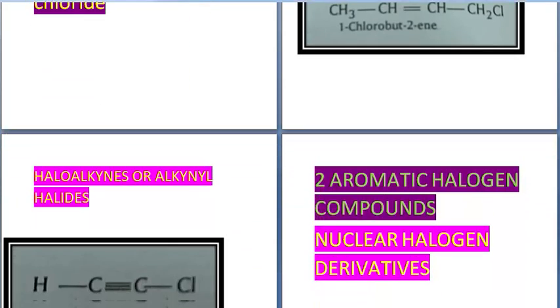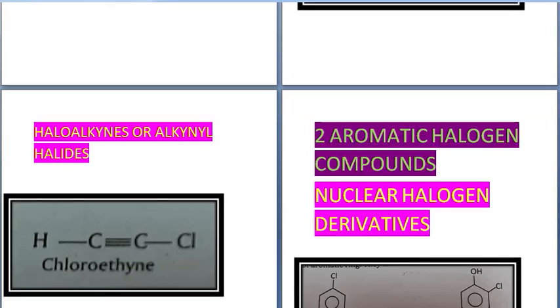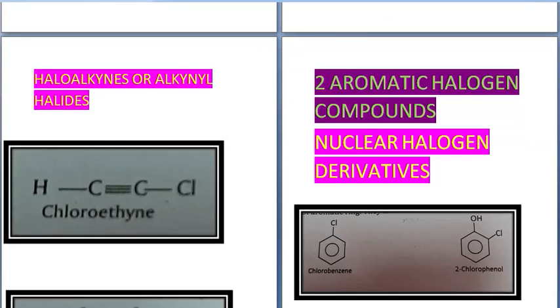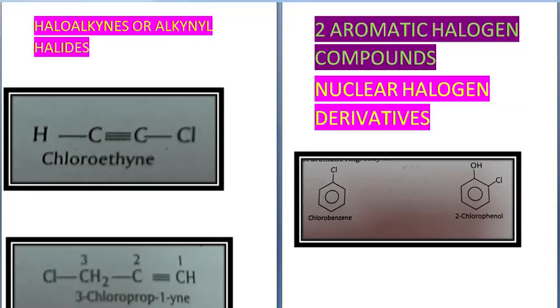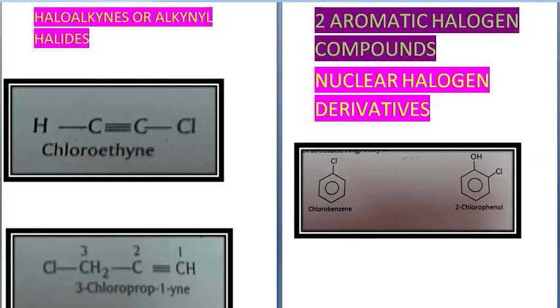The third category of aliphatic compounds is called haloalkynes or alkynyl halide. Now alkynes, you know, are compounds which have triple bond. So CH triple bond CH is the formula of ethyne or acetylene.